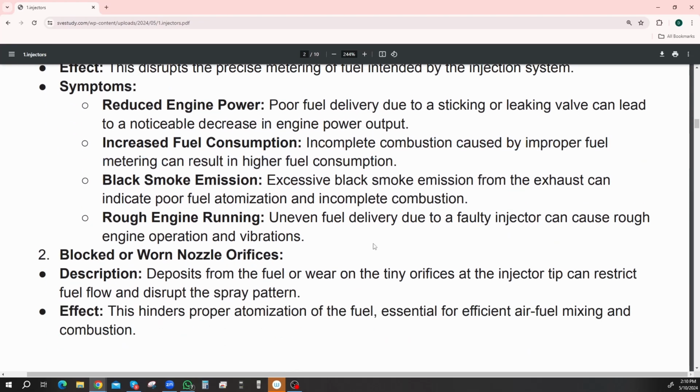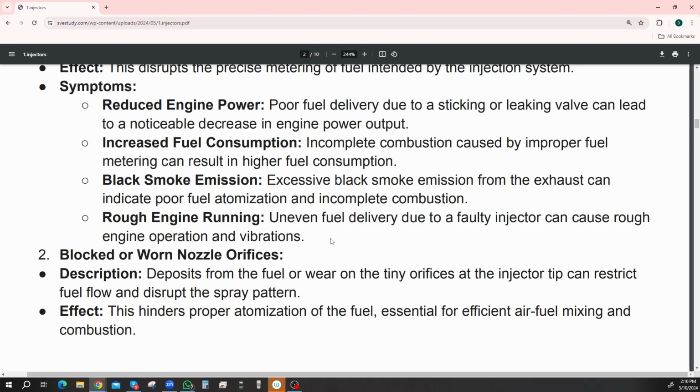Black smoke emission. Excessive black smoke emission from the exhaust can indicate poor fuel atomization and incomplete combustion. So if you're smoking a lot, I guess it's because you've got unburnt fuel in the mix. Rough engine running. Uneven fuel delivery due to a faulty injector can cause rough engine operation and vibrations. I suppose that would be on the different cylinders. If one of the cylinders isn't running properly, you'd feel it because it would vibrate a lot, because it wouldn't give out as much power as the rest.